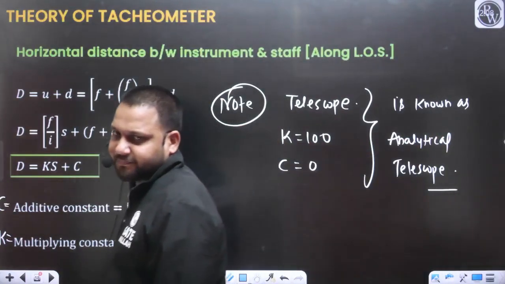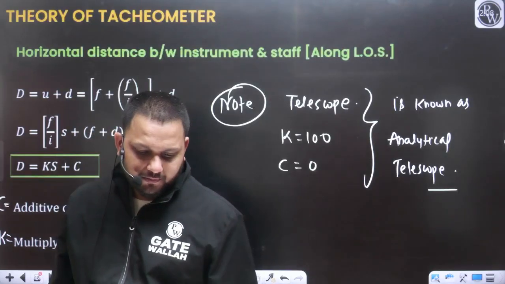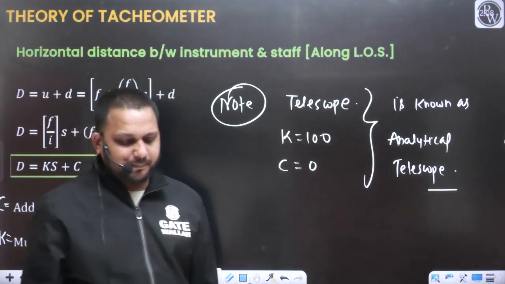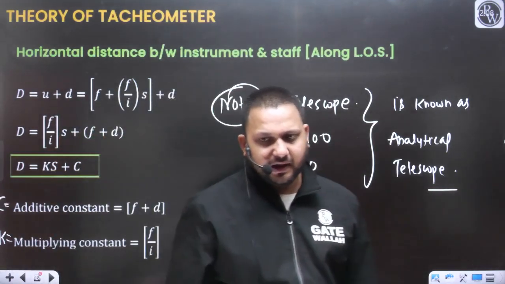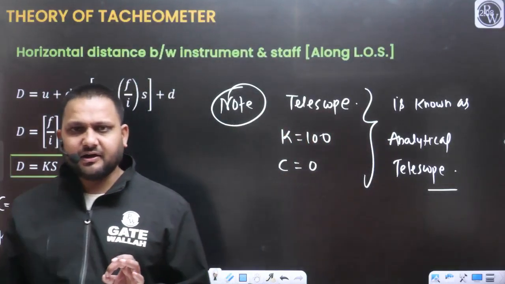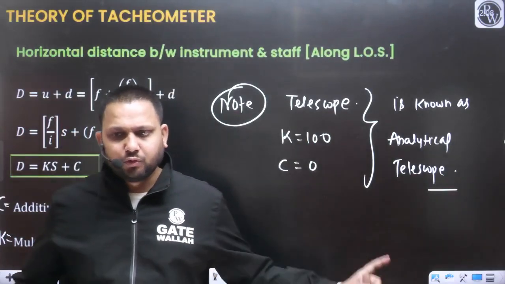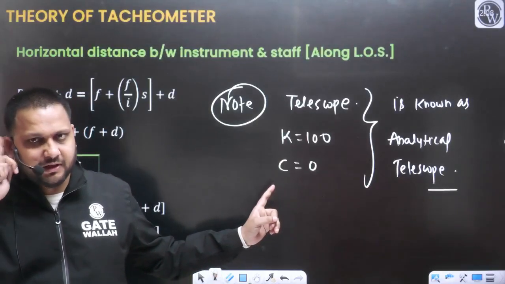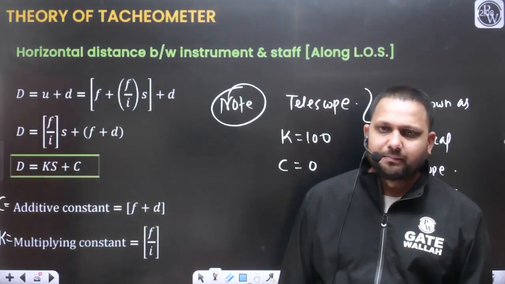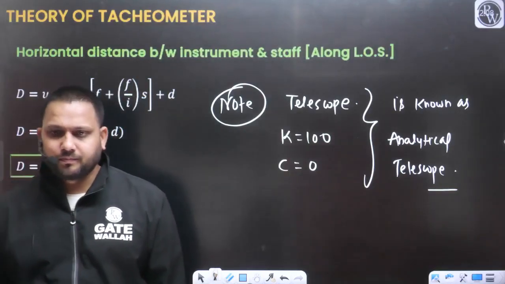So these are the specifications you should know. Any telescope for which the multiplying constant is 100 and the additive constant is 0 will be known as the analytical telescope. So do remember these specifications related to the analytical telescope.